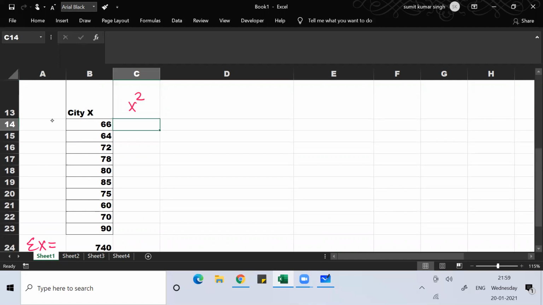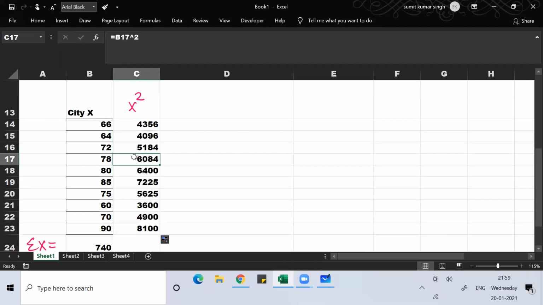So 66 square is 4356, 64 square is 4096. Like that you can use a calculator and find the square value. Here, because I'm using Excel, I don't have to do manual calculation using a calculator. I hope you can pardon me for that part. You can easily understand this part.